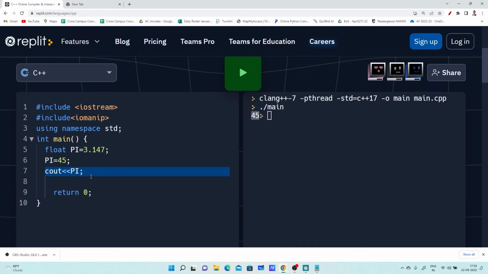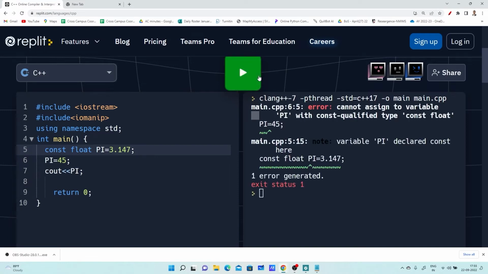Now I want to make it constant. How can I? One has to use the const qualifier. I am using the const qualifier here. What is the const qualifier? With the help of that we can create constants in C and C++. Now if we try to update the value of a constant, it will give a compile time error. Here it says variable pi declared as a constant. Now it's a constant. Its value cannot be updated. So this is how one can work with a constant.